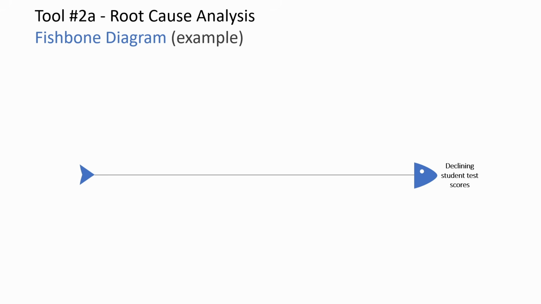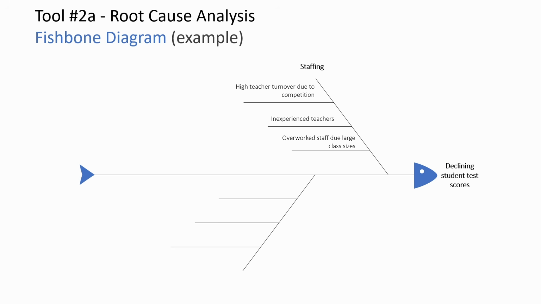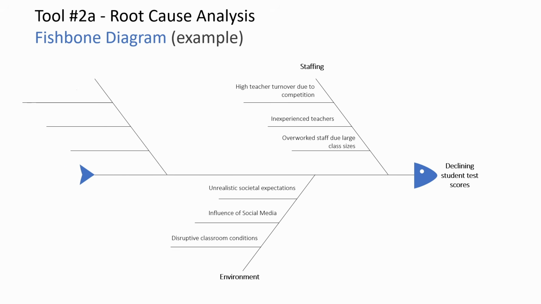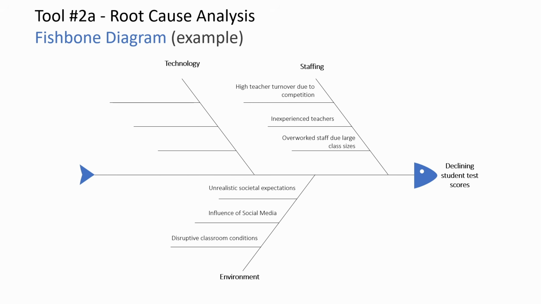This is an example of a fishbone diagram. Here the problem is declining student test scores. So we fill in our first cause, which could be staffing related. We fill in our specific causes. Then we move on to the second cause. It could be related to the environment. We then go on to fill in the specific causes. We list down our third cause, which is technology in this case, and then we fill in the details. So this is how a fishbone diagram works.